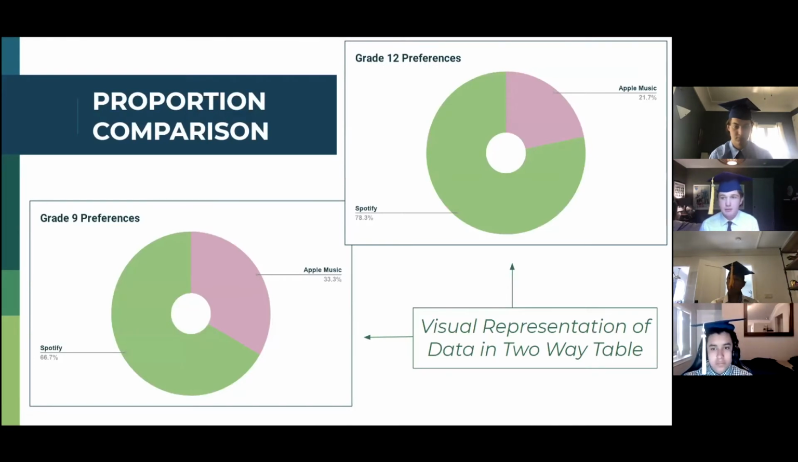Here's a visual representation of those statistics. It's looking kind of similar. These numbers combine to around 73% and 27% for the combined total, but we have 66% and 33% for freshmen, and 78% and 21% for seniors.